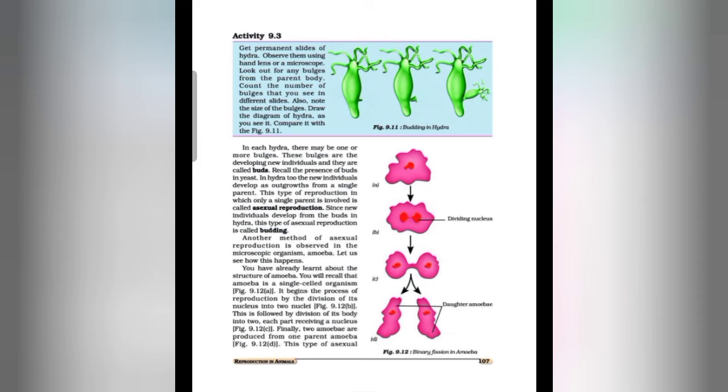First the nucleus divides, which is called karyokinesis, and after some time the cytoplasm also divides, then the cell completely divides, and after dividing two daughter cells are formed. So this is called binary fission, and it is another mode of asexual reproduction.